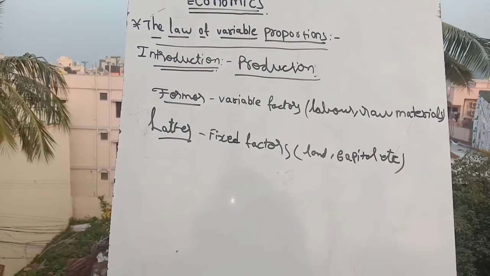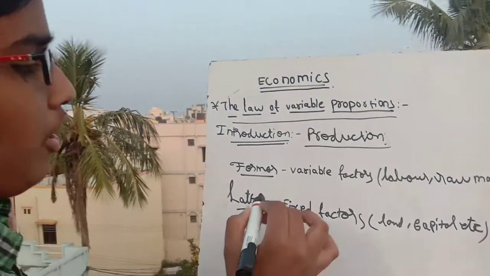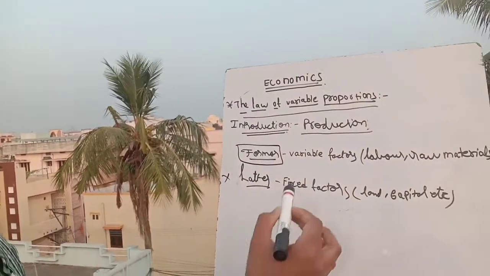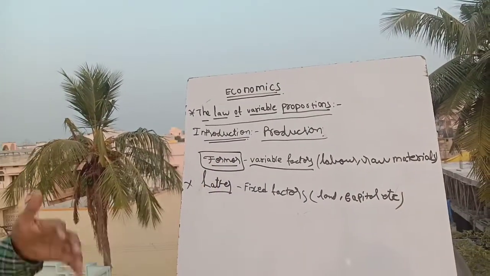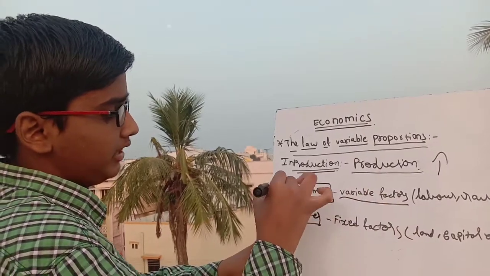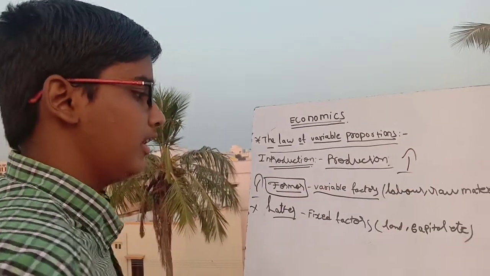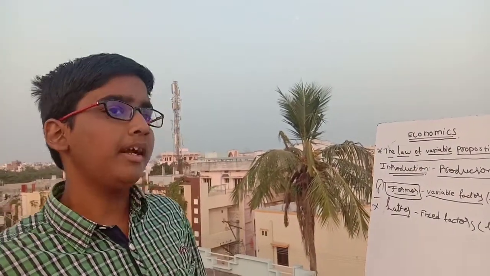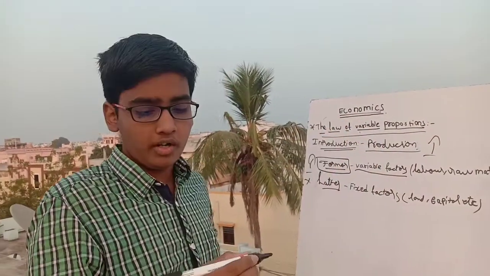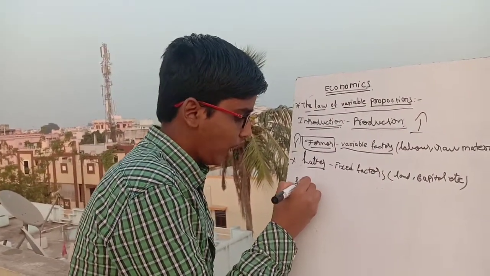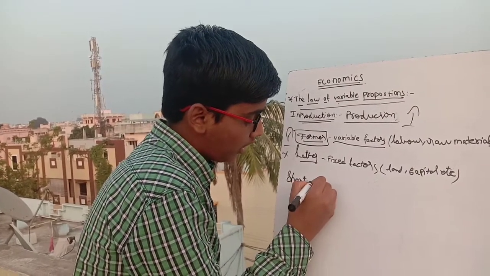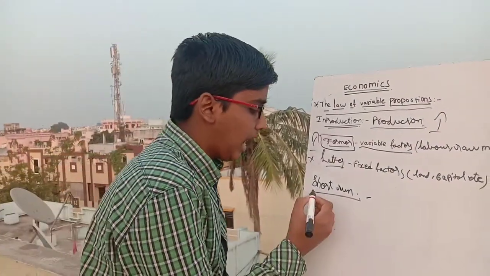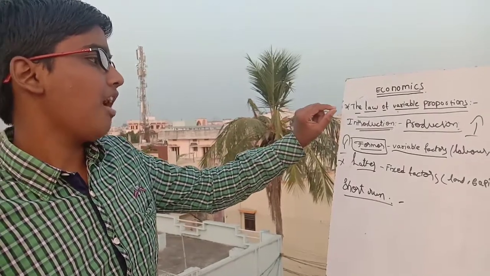If we have to increase the total output, we have to increase the former, variable factors, not the latter, fixed factors. By increasing the variable factors, the production can be increased. It means if we increase the labor, we can increase the production. Keep in mind that until this topic is completed, we are going to discuss production in the short run. So this is the introduction of the law of variable proportions.